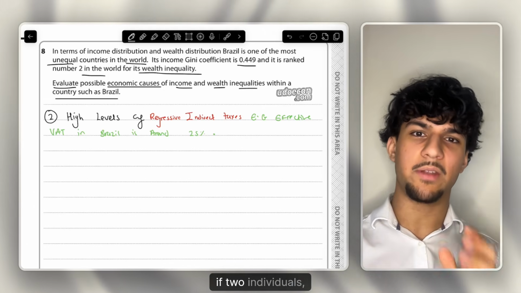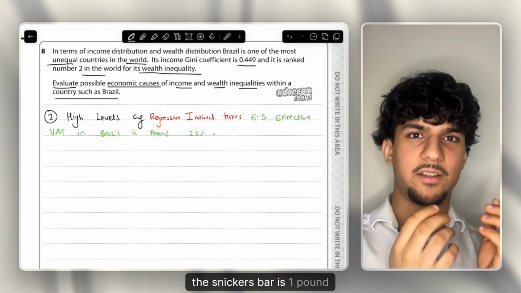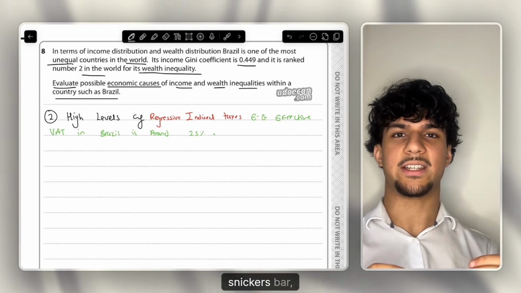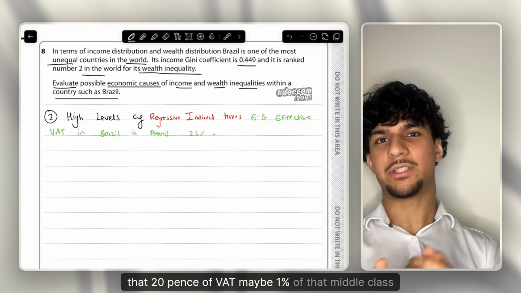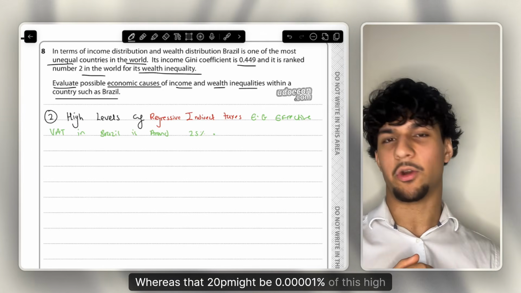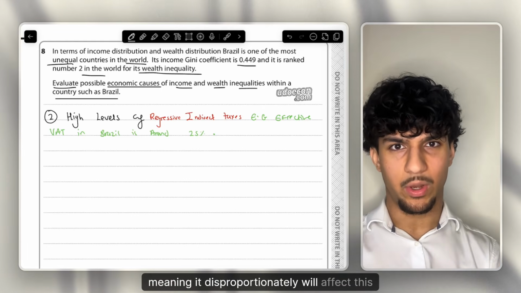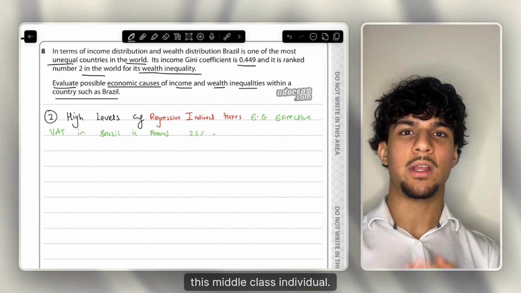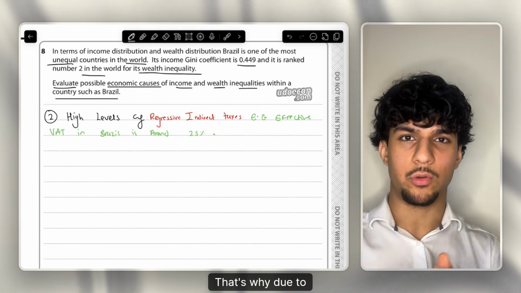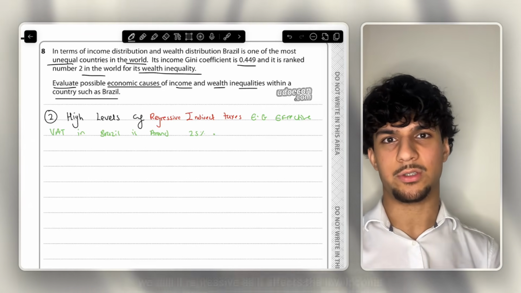As, for example, if two individuals, a millionaire and a working class individual, buy a Snickers bar, that Snickers bar is £1, and they both pay 20p of VAT in the UK on that Snickers bar. That 20 pence of VAT may be 1% of that middle class individual's income, whereas that 20p might be 0.00001% of this high income individual's income, therefore meaning it disproportionately will affect this lower class, this middle class individual, meaning that it will increase the levels of inequality. That's why, due to VAT being a flat rate of tax on everyone, we call it regressive, as it affects the low income households disproportionately.